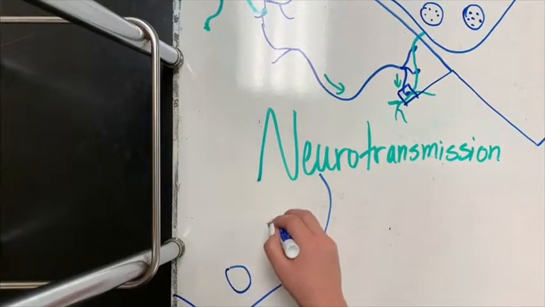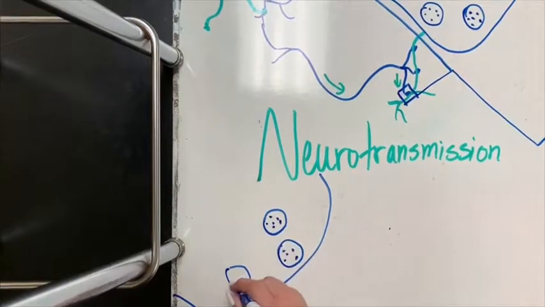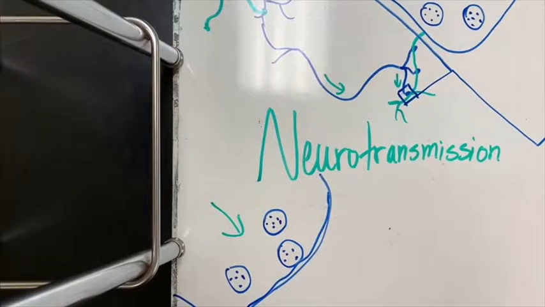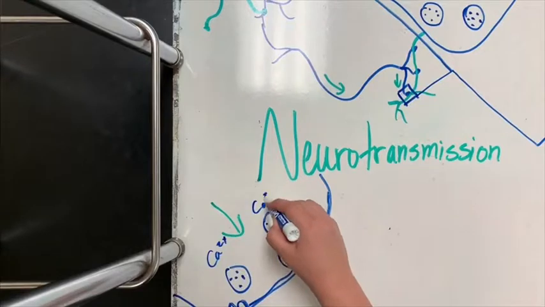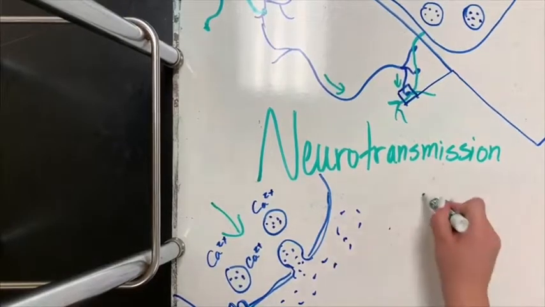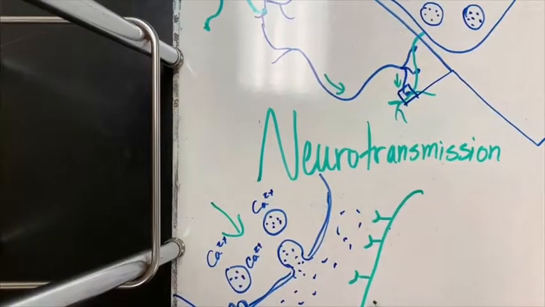To release the neurotransmitters, an action potential must first be present. Once an action potential arrives, it depolarizes the presynaptic membrane of the synaptic terminal that is trying to convey the chemical message. This causes voltage-gated channels to open and calcium ions to enter the terminal. The high concentration of calcium ions causes the synaptic vesicle to fuse with the presynaptic membrane, thus releasing the neurotransmitter into the synaptic cleft. The neurotransmitter binds to receptors on the postsynaptic membrane, triggering the ion channels to open, and potassium and sodium are able to diffuse across, relaying the message to the next neuron.